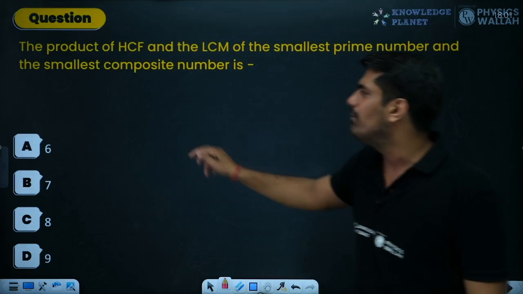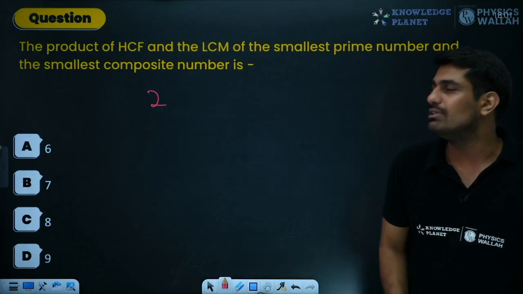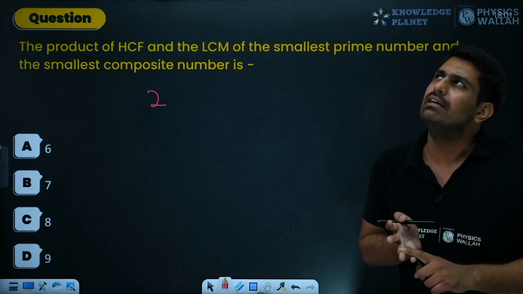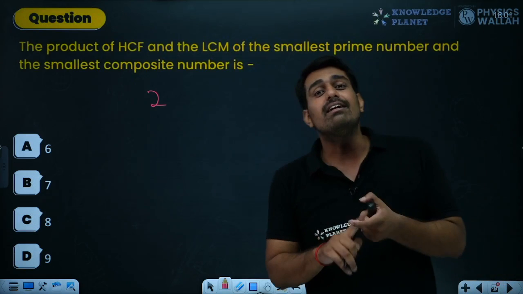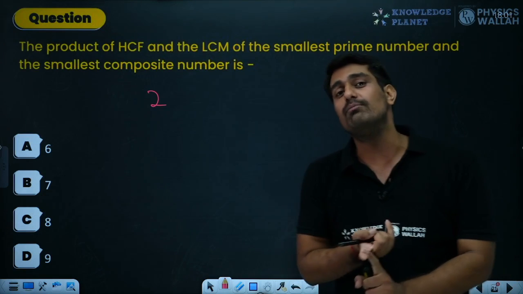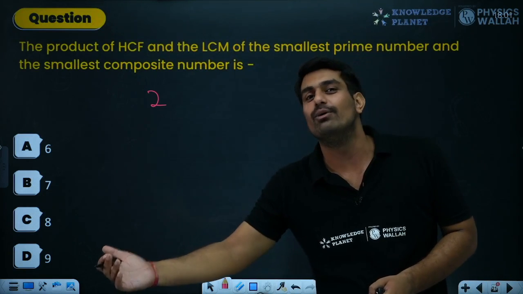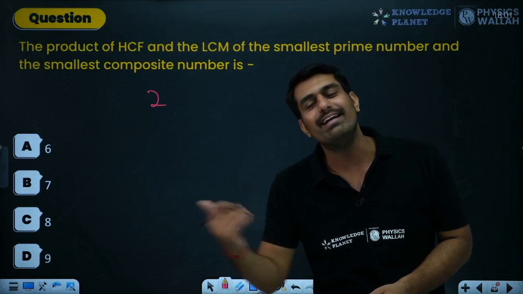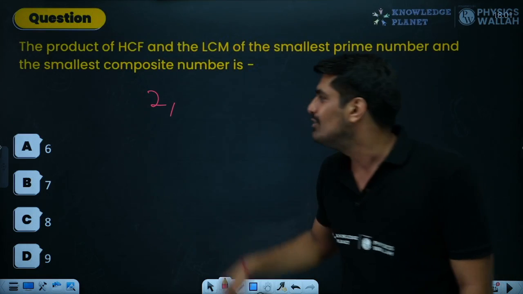So I hope you remember that the smallest prime number is 2. What about the smallest composite? After 2 we have 3, but wait, is 1 also composite? No, 1 is neither composite nor prime. So never consider 1 to be either prime or composite. It does not belong to any category, just like 0. 0 is neither positive nor negative. So the next number after 2 is 3, but 3 is a prime number, sir. So the next number would be 4.